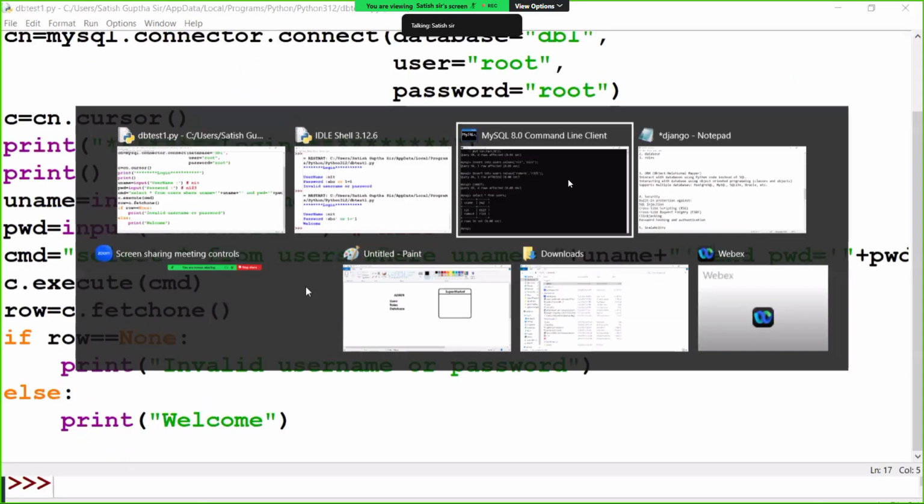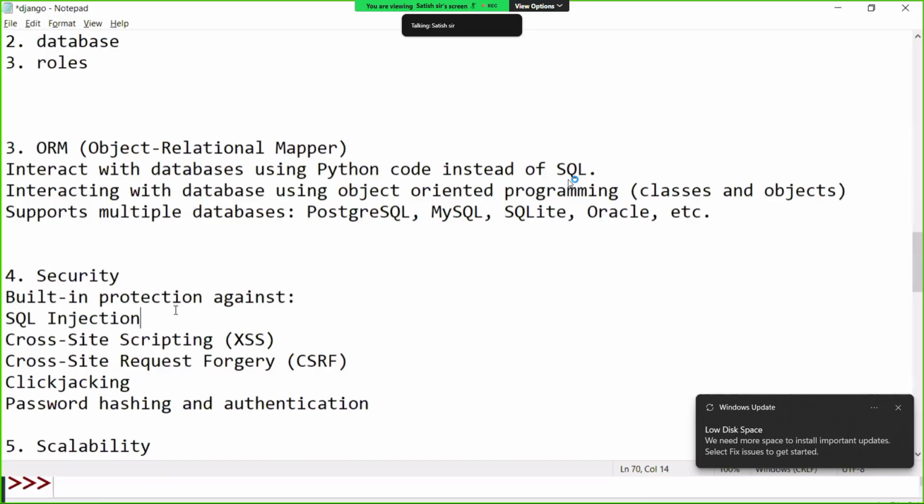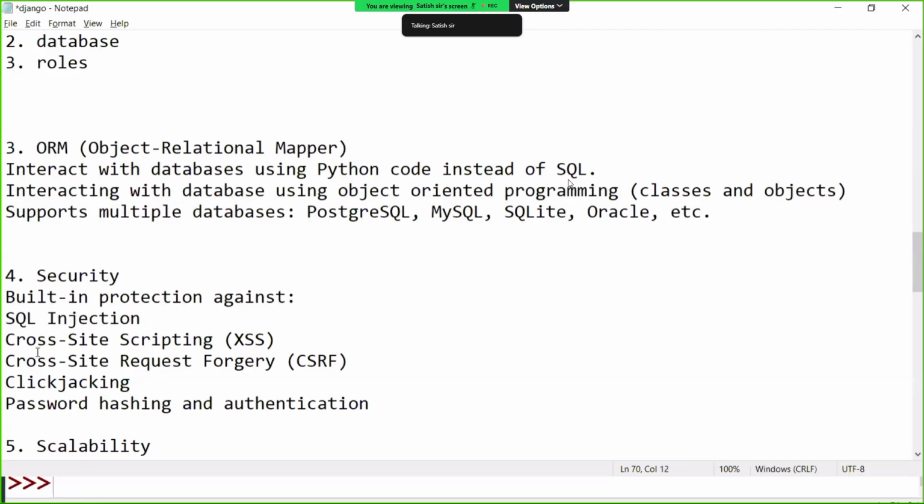That problem, you call it SQL injection. Your website should have protection against SQL injection, cross-site scripting, cross-site request forgery, clickjacking, password hashing, and authentication. Then only it is secured.